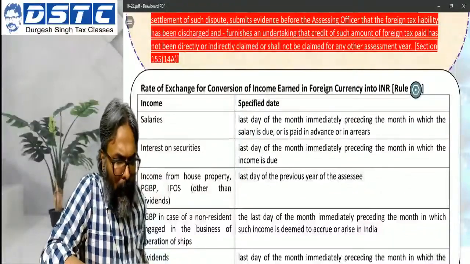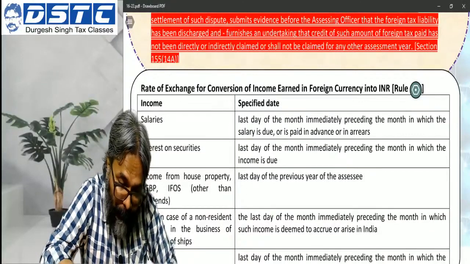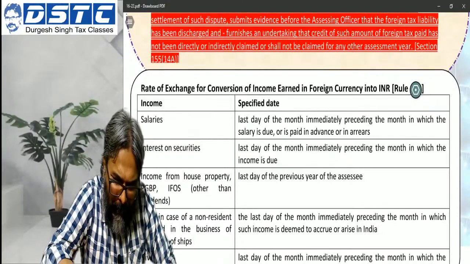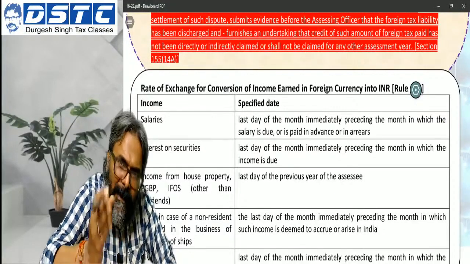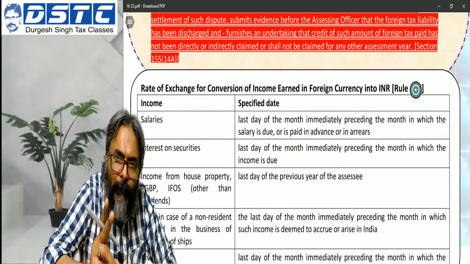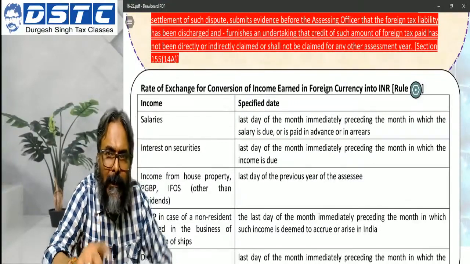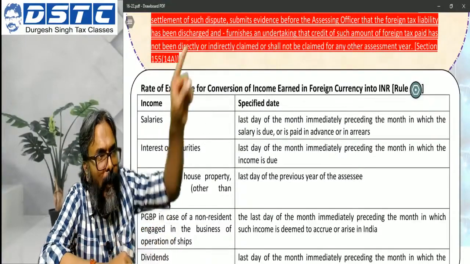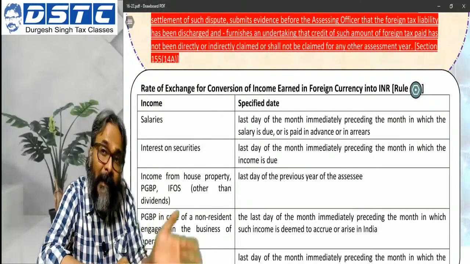Now, what is the query that you are asking? Akshat Shah: Sir, what if my income from two sources in one country, one shows income and another shows loss, then will loss credit be available, and in what treatment? Akshat, it is the same question. If you go to that Kamlesh question in the ICAI module, where you have got a source with a loss, they will also give you an adjustment note that the loss in that foreign country is not subject to set off as per the law of the foreign country. This they will also say.